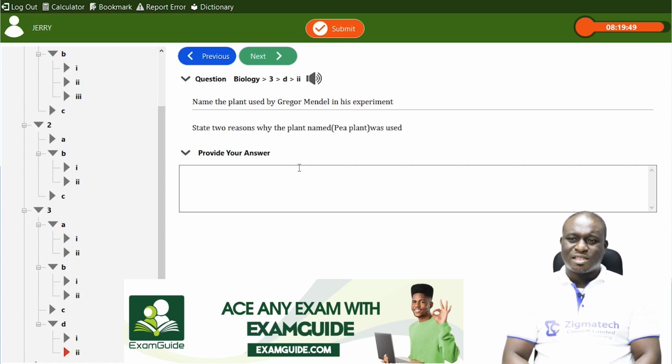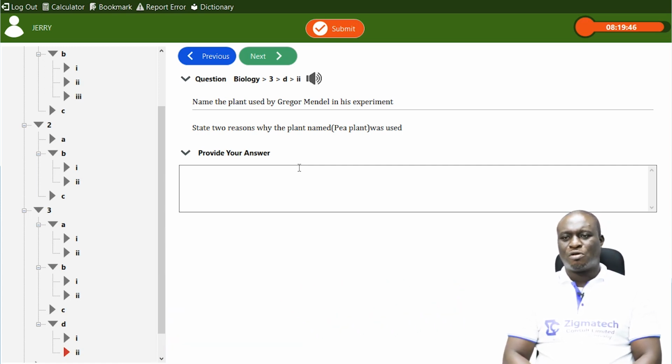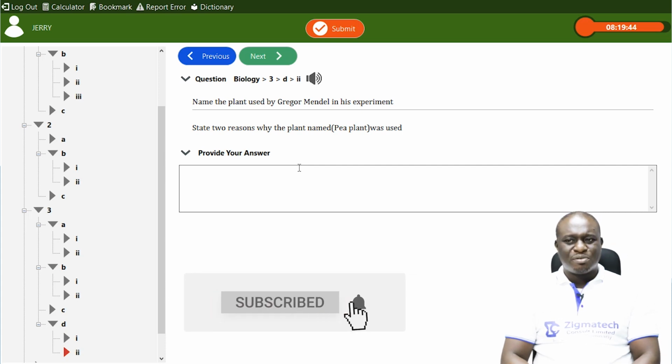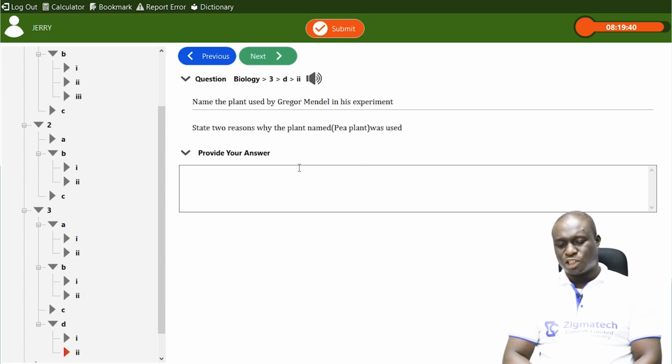So these are 3 important reasons why Gregor Mendel made use of the garden pea plant in his experiment. Number 1, they have a very short lifespan. Number 2, they have distinct observable characters that are very physical and very good. And number 3 is because they are bisexual flowers that can undergo self-pollination.